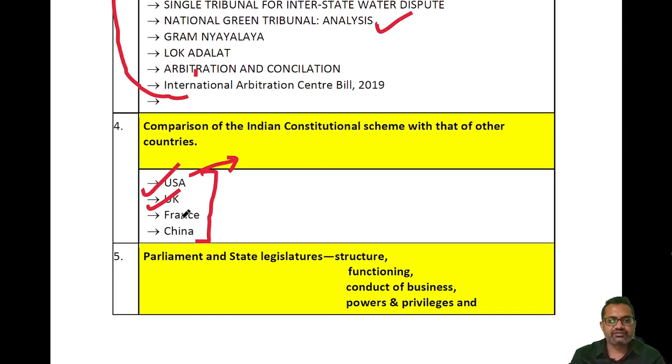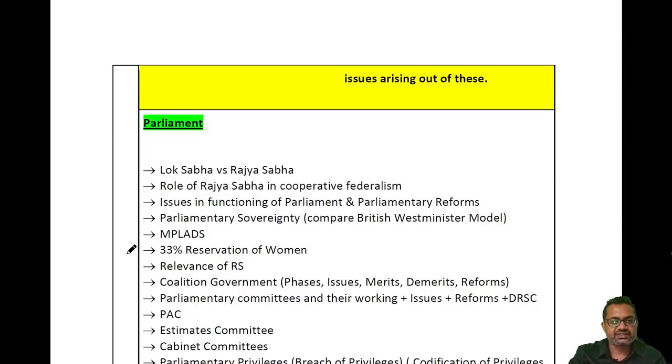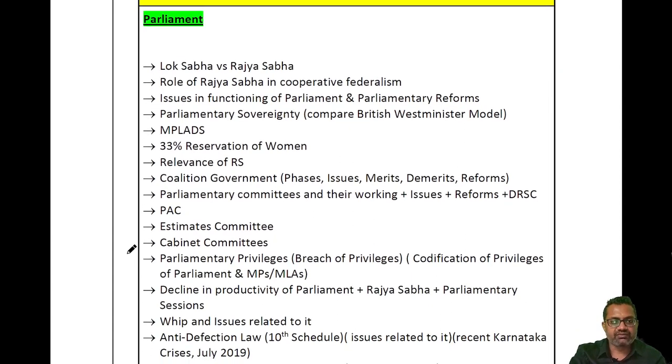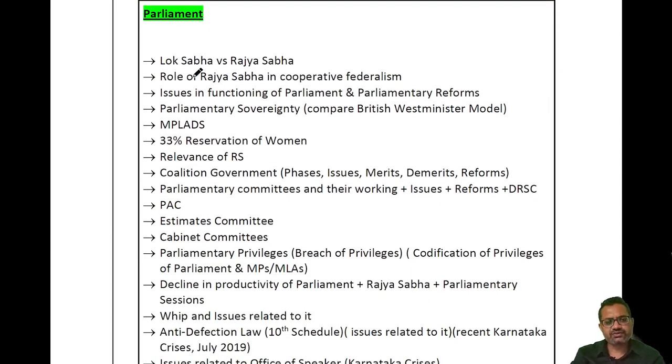Then this is the fifth topic related to parliament and the state legislature. We'll see what are the subtopics in this. So when you will study parliament, Lok Sabha versus Rajya Sabha. What are the differences between the power of Lok Sabha and Rajya Sabha? What is the role of Rajya Sabha in cooperative federalism? Because Rajya Sabha is the body which is representing the states in the center, and Lok Sabha is representing the common people in the center.